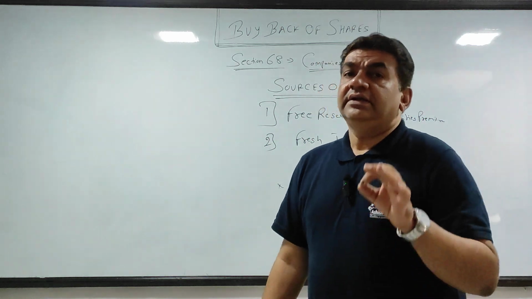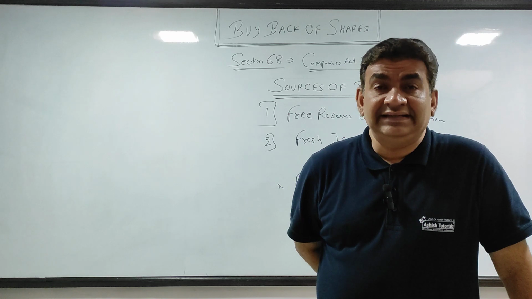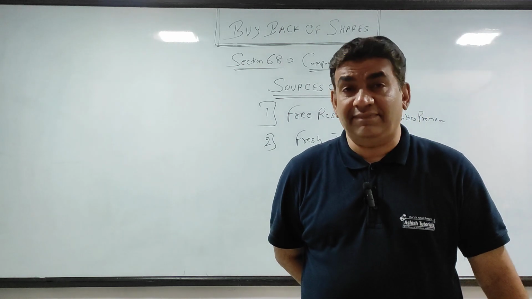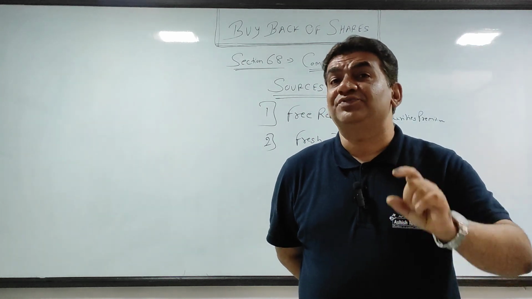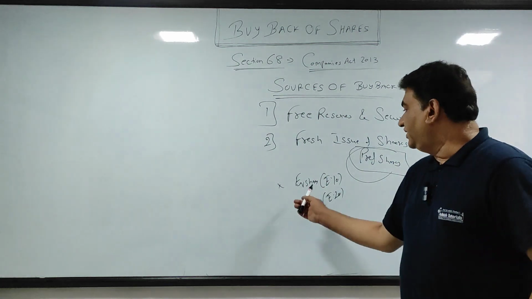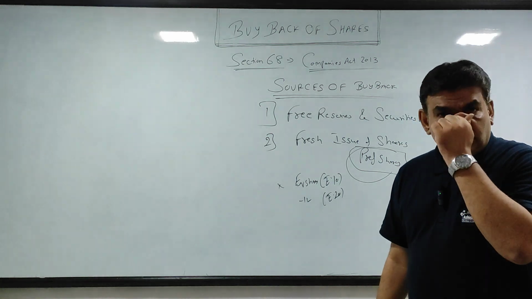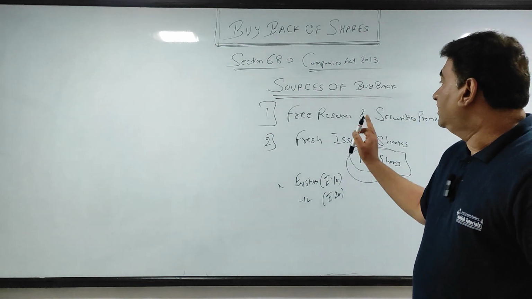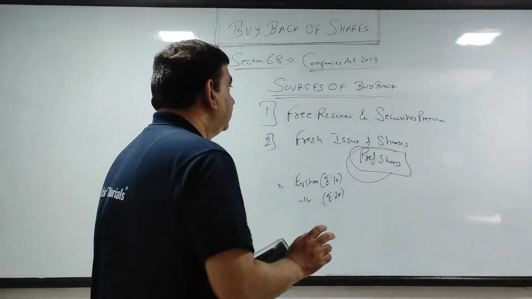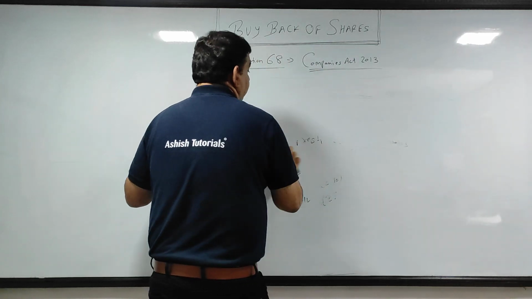So in short, legal definition, the shares which you are going to issue on buyback cannot be of the same class which you are going to buy back. Cannot be of the same class. Because of this statement which is there in the act, I gave you this example. As I told you, in your syllabus, there are no sums on this because it creates unnecessary confusion. Got it? So these are the sources of buyback. Clear with this? Now, after the sources, now I come to the limit.